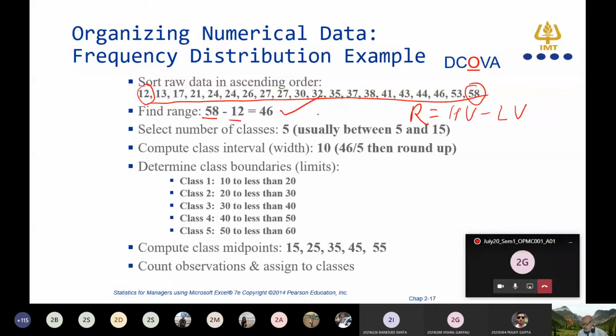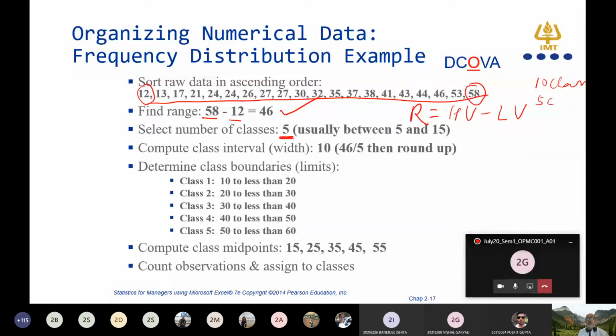So we got 46. Generally, if your data set is large, more than 100, how many classes do we make? 10 classes, right? If the data set is small, we make 5 classes. Here we have a small data set of 20 sample size, so I have to go with 5 classes.